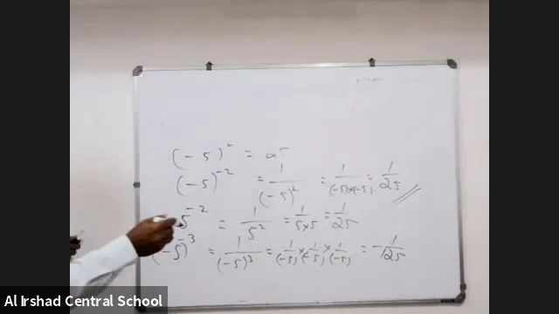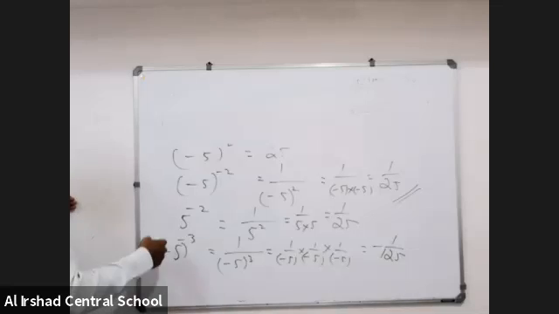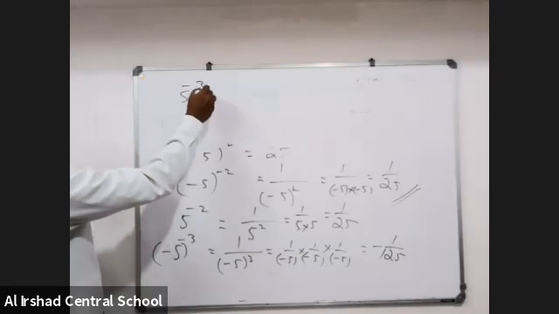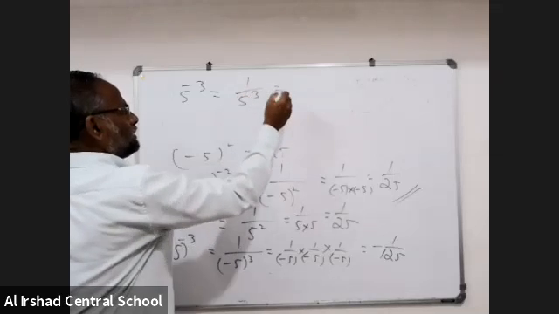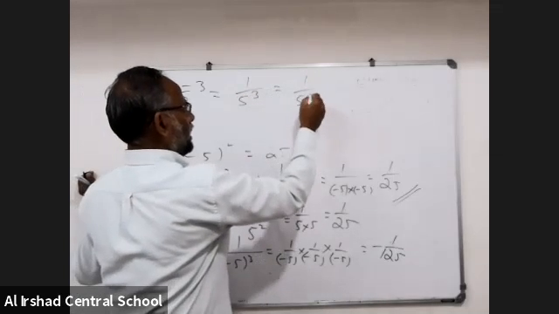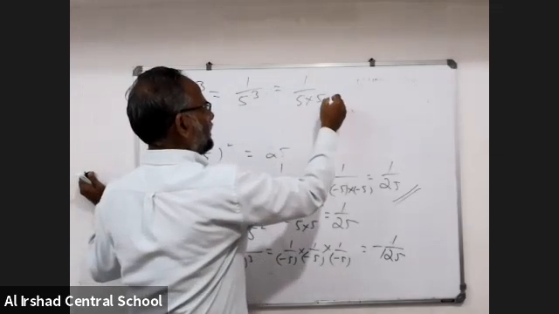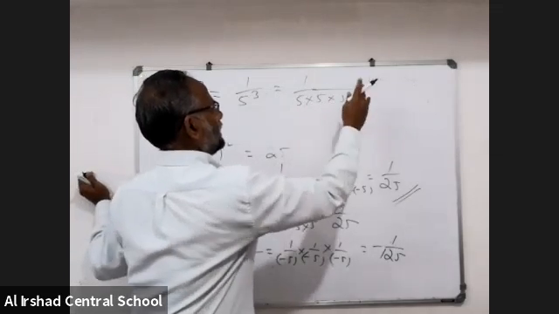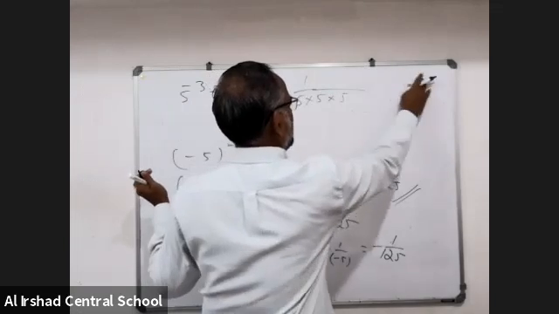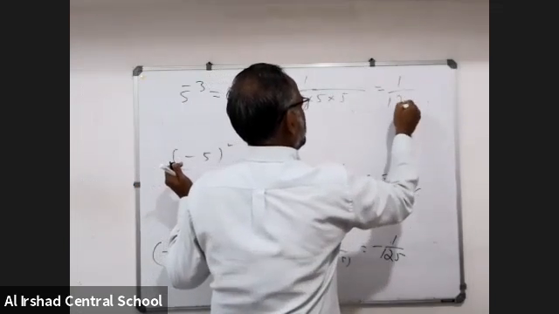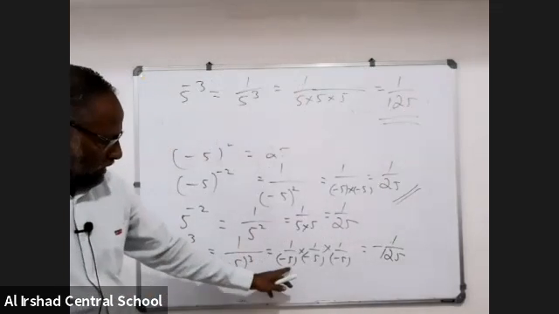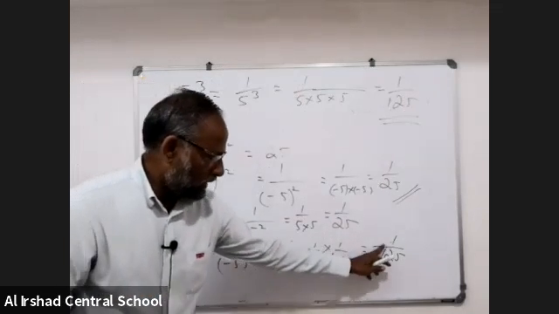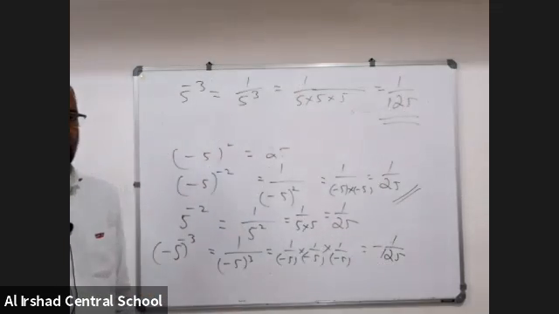But 5 inverse 3, that means 1 by 5 cube, that is 1 by 5 into 5 into 5, that is 1 by 125. Here, no minus is there. This minus came because denominator minus means we can write it in the numerator. That is the standard form.